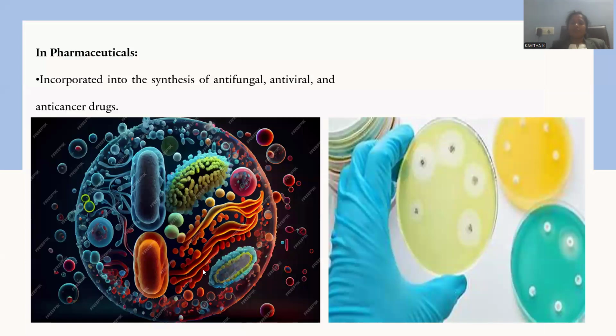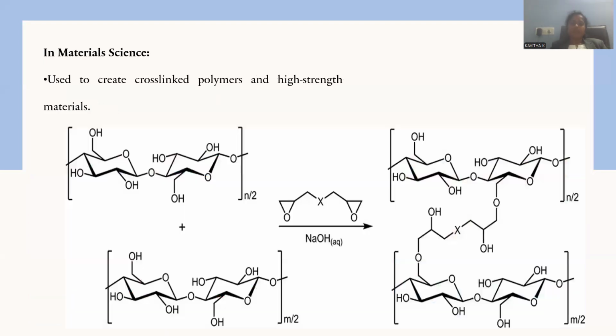Even in pharmaceuticals, they are impactful medicines. You can notice they have the tendency to destroy fungus, destroy viruses, and destroy cancer; malignant tumor cells can be totally destroyed because of their antifungal, antiviral, and anti-cancer activity respectively. So it is a potential pharmaceutical drug to apply in the field of the medical domain.